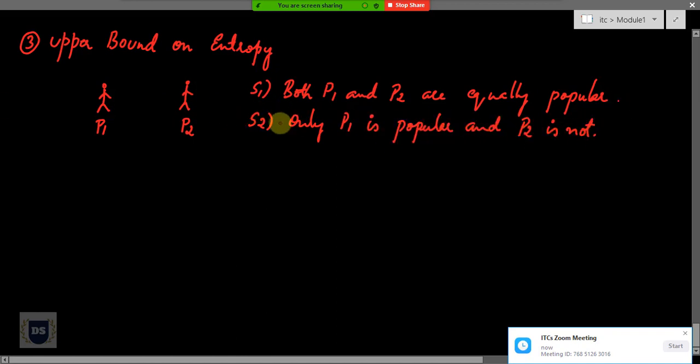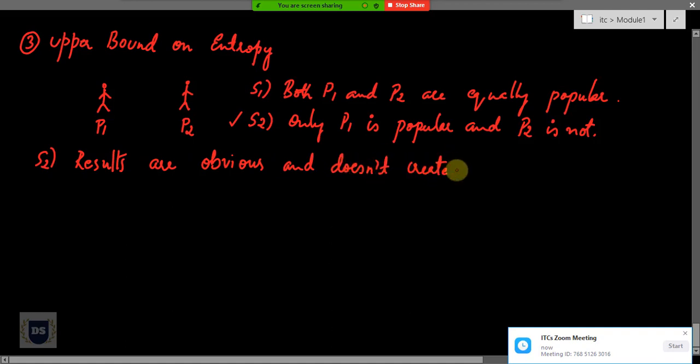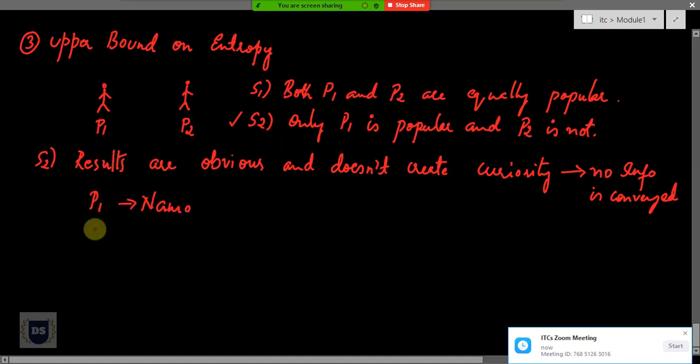Now let's start with scenario number 2. In scenario number 2, the results are quite obvious and will not create curiosity among your friends or among the audience, and hence less information or no information is conveyed. So for example, if I think of person 1 to be Namo and person 2 to be Raga, it's quite obvious who will win, and it doesn't create any curiosity among the audience or among the people, and hence